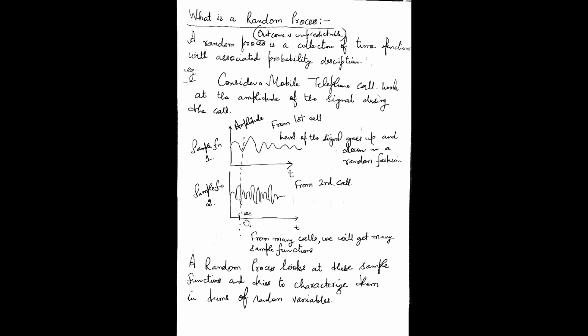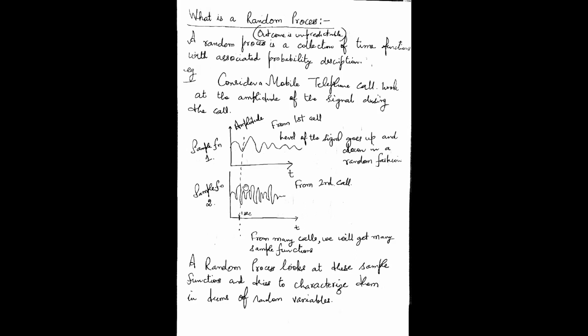But now I say that at 1 second, let's say, I find out all the amplitudes from all the graphs, right, at 1 second. So these variations of the amplitudes at 1 second, this is known as a random variable.